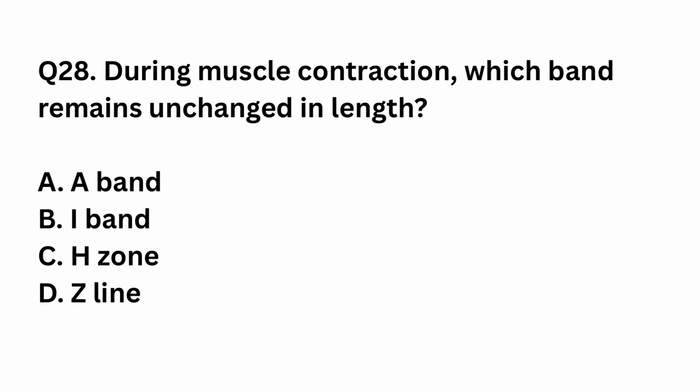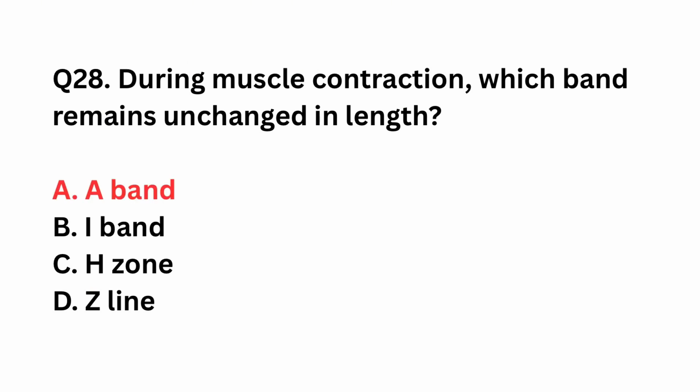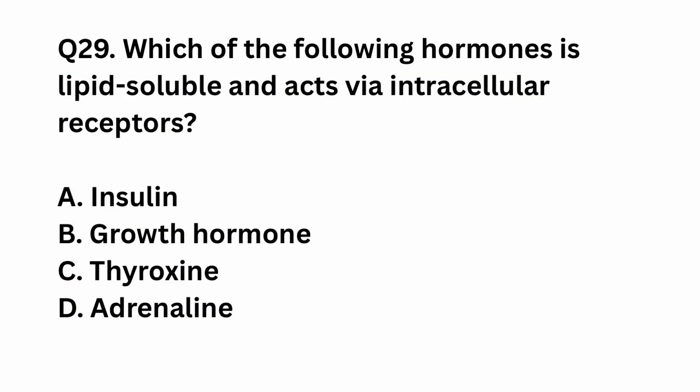Question number 28. During muscle contraction, which band remains unchanged in length? A band, I band, H zone, Z line. The right answer is option A, A band. A band represents length of myosin filaments and remains constant. I band and H zone decrease during contraction.